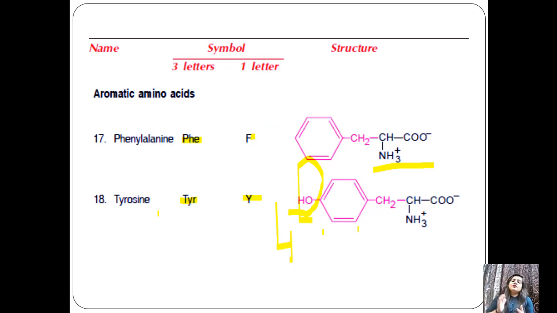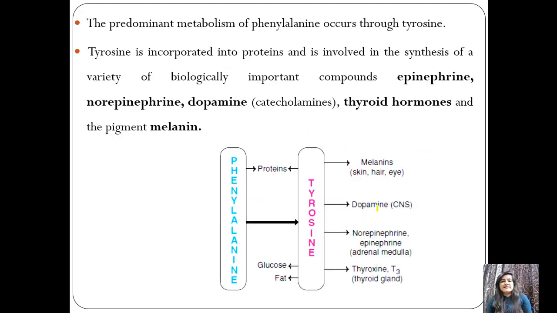Chemically, we can say tyrosine is a para-hydroxyphenylalanine, because the hydroxyl group is at the para position, among ortho, meta and para. Now we will see that the predominant metabolism of phenylalanine occurs through tyrosine, so we obviously get tyrosine from phenylalanine. Tyrosine is incorporated into proteins and is involved in the synthesis of a variety of biologically important compounds like epinephrine, norepinephrine, dopamine, the catecholamines, thyroid hormones and the pigment melanin.